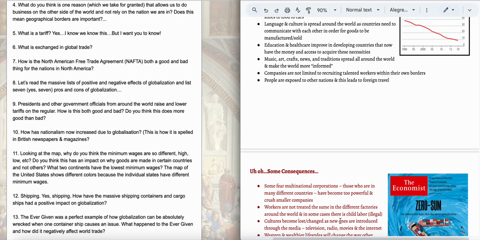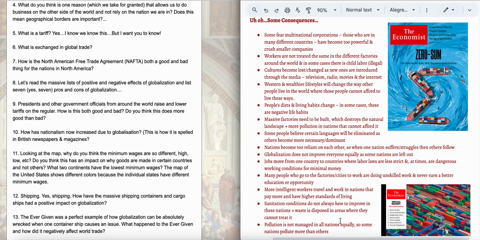So these are the pros of globalization. And then we've got some consequences, right? So all of a sudden, because workers aren't treated the same in other countries because of different labor laws, lifestyles change as nations spread their lifestyle and their ways. It changes the home nation's lifestyle and culture. We also see that, okay, well, if you're going to have these massive factories in countries, looks like you're going to have to build them. Pollution. You're going to have to knock down some areas to build it.